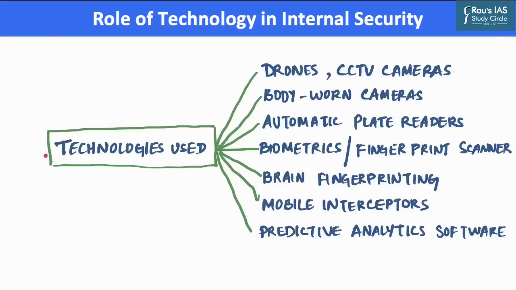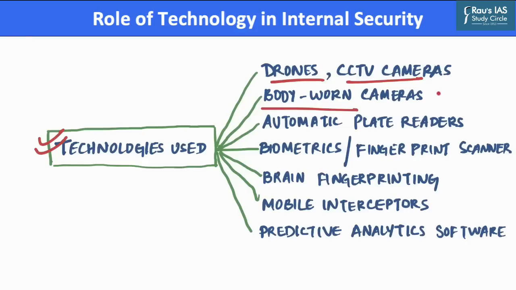Now, first, let us take an overview of the types of technologies that are used in the country. First is the use of drones and CCTV cameras to monitor the flow of people in public areas. Further, police also uses body-worn cameras, which enhances the transparency in the policing mechanism in the country.